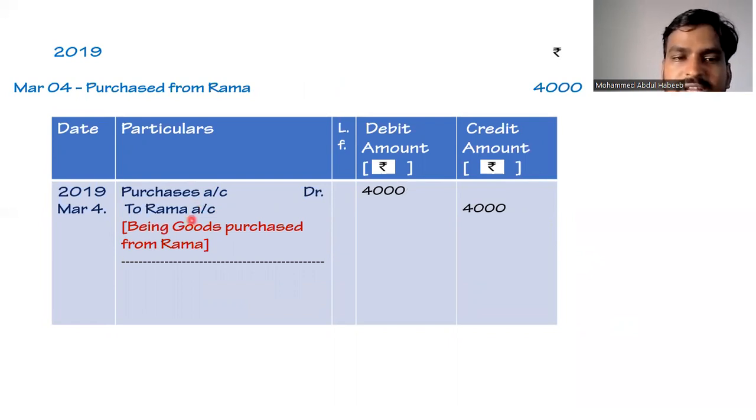How to identify whether a transaction is cash transaction or credit transaction? When the business is purchasing goods or the business is selling goods and the name of a person is specified, it becomes credit transaction. So here in our transaction, business is purchasing goods and the name of person is specified, so it is a credit transaction. So purchases, as it was an expenditure, it has been debited, and as we are purchasing goods from Rama, who is the giver of goods, his name will be credited, and the general entry becomes purchases account debit 4,000 to Rama account 4,000, and the narration will be being goods purchased from Rama.